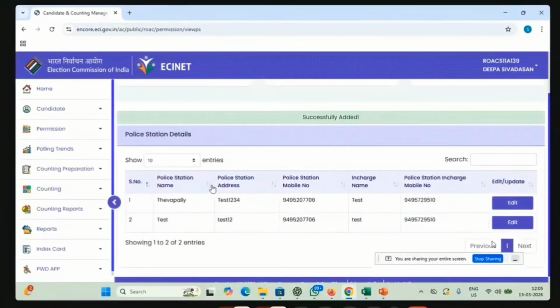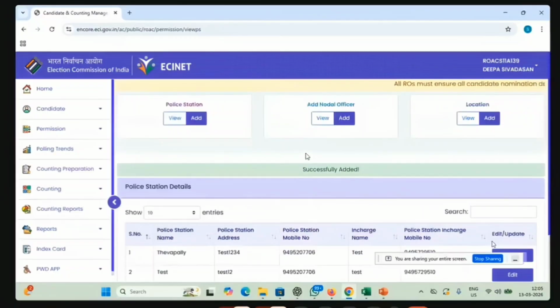Then why are we adding the police station? Once the candidate or the candidate representative is applying for a permission, if a police NOC is required, there will be a drop down to show the concerned police stations. So he will be selecting the police station for which he is going to apply for the permission. So he has to give that police station details.